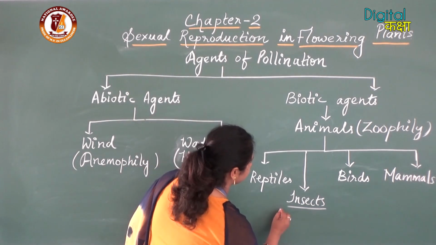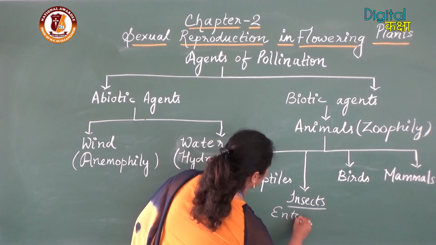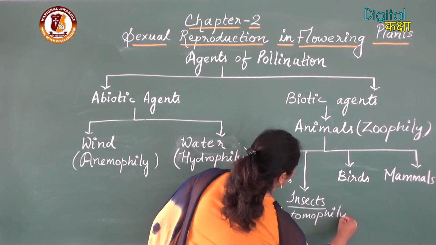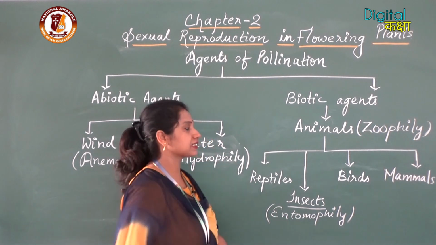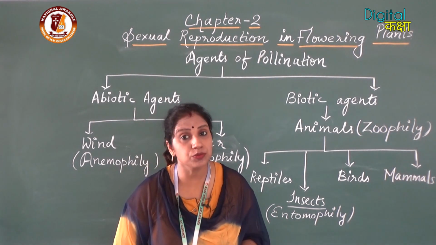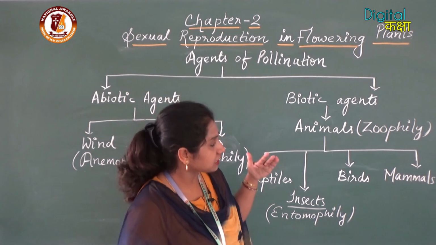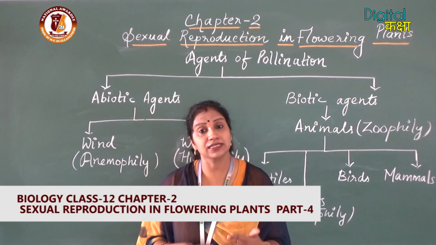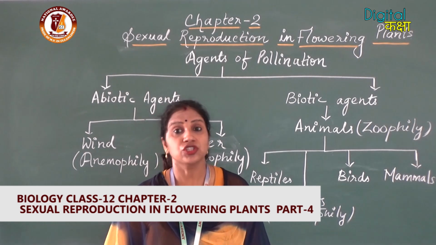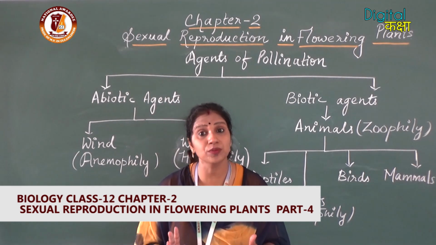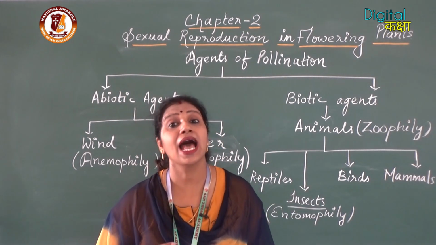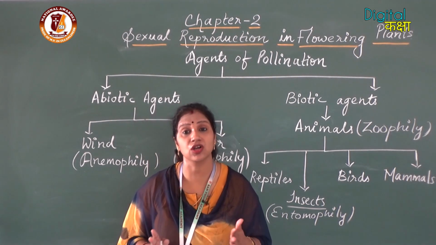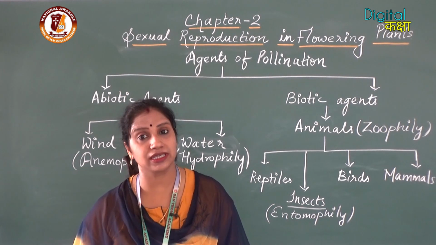The pollination by insects is called entomophily. You know that human beings also act as pollinating agents. The pollination by human beings is called anthrophily.